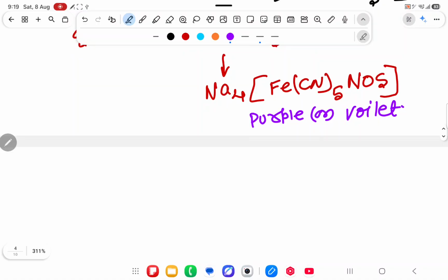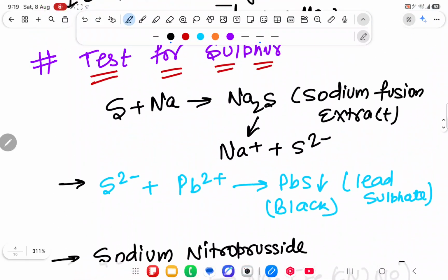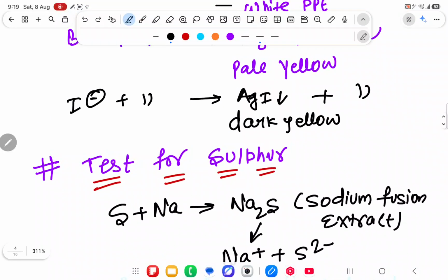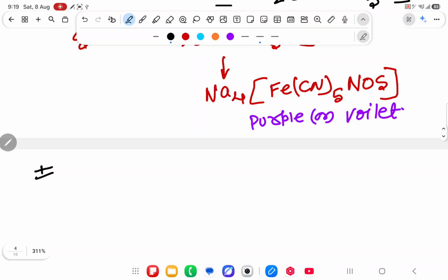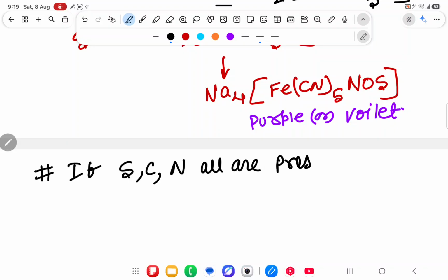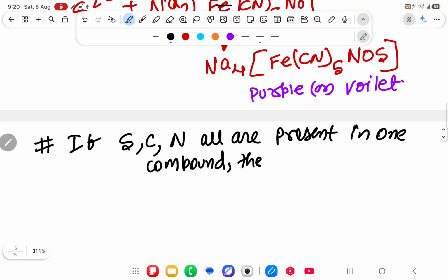It also shows the presence of sulfur. Another method to check the presence of sulfur. Presence of nitrogen done, chlorine, bromine, iodine done, and sulfur done. Now sometimes they will tell you to find if sulfur, carbon, nitrogen all are present in one compound. If all are present in one compound, then how will you check their presence?